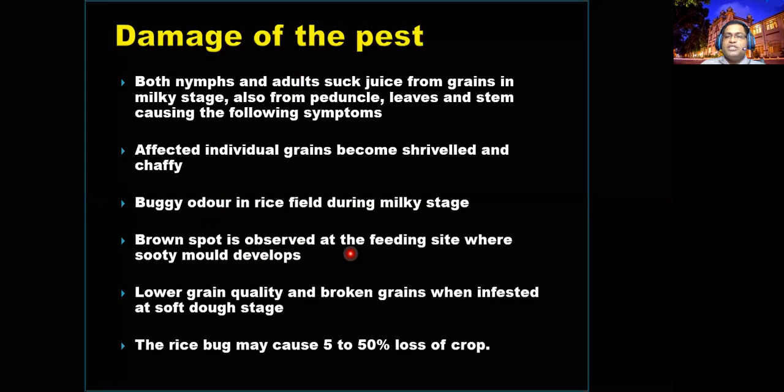So where are the puncture marks? These are an entry port for fungi, saprophytic fungi. Therefore, you can expect these grains will become a blackish color if the rains happen. So, lower grain quality. It is estimated that it can cause up to 5 to 50% loss if the management or monitoring is not taken properly. So we have to be very careful.